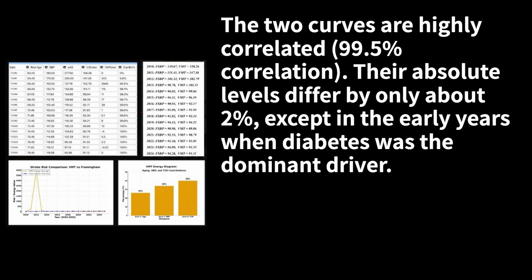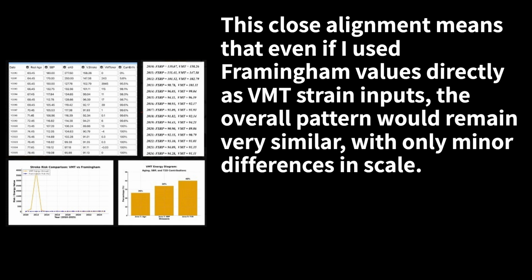The two curves are highly correlated, 99.5% correlation. Their absolute levels differ by only about 2%, except in the early years, when diabetes was the dominant driver. This close alignment means that, even if I used Framingham values directly as VMT strain inputs, the overall pattern would remain very similar, with only minor differences in scale.